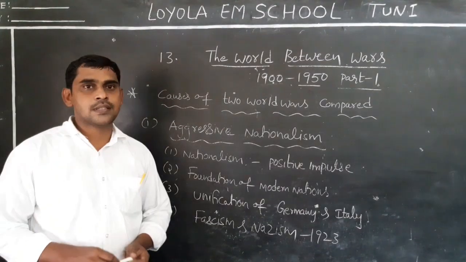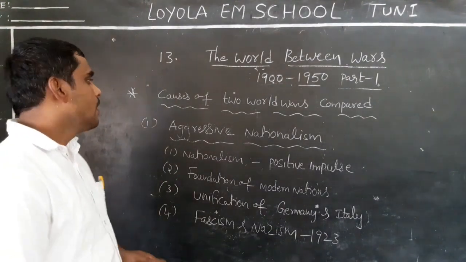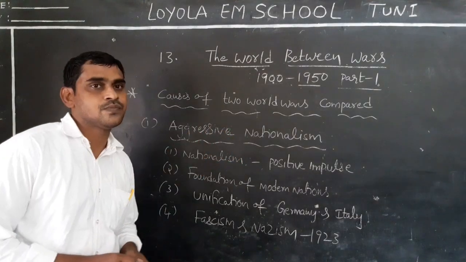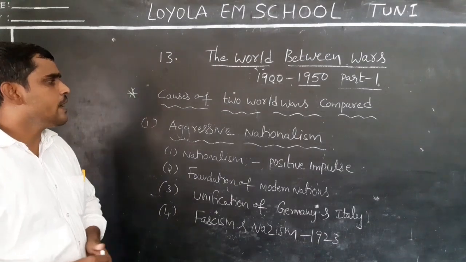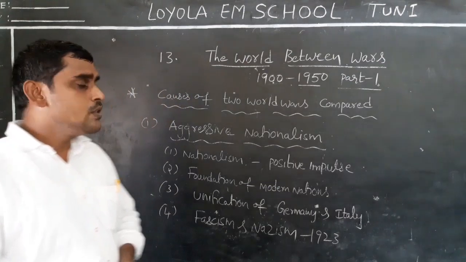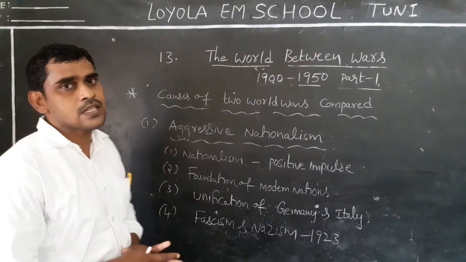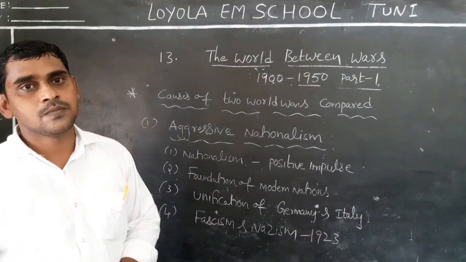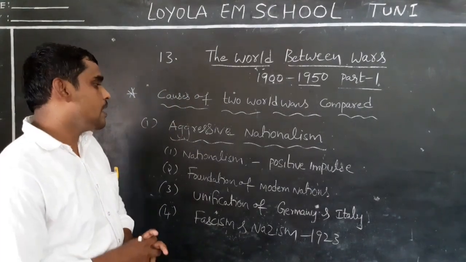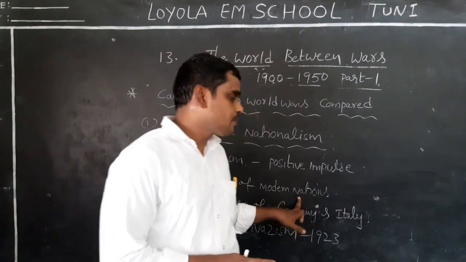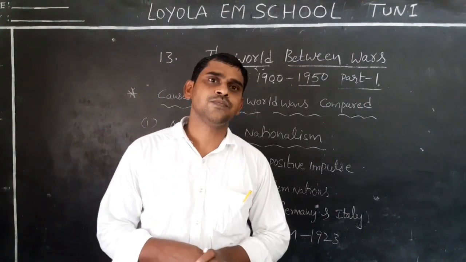Causes of the two world wars. Already I told you four causes. Among the four, what is the first one? The first one is aggressive nationalism. To know about aggressive nationalism, first you should know about nationalism. What is nationalism? The idea of nationalism is a positive impulse. As a result of that, modern nations were created. Example: unification of Germany and Italy.